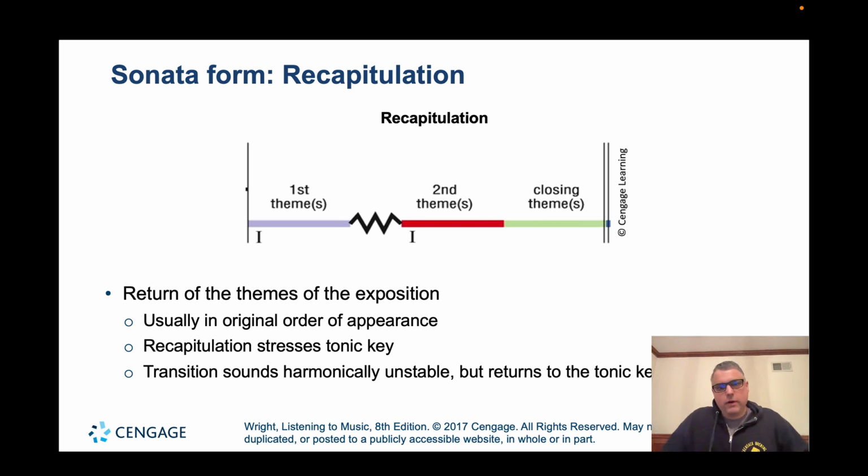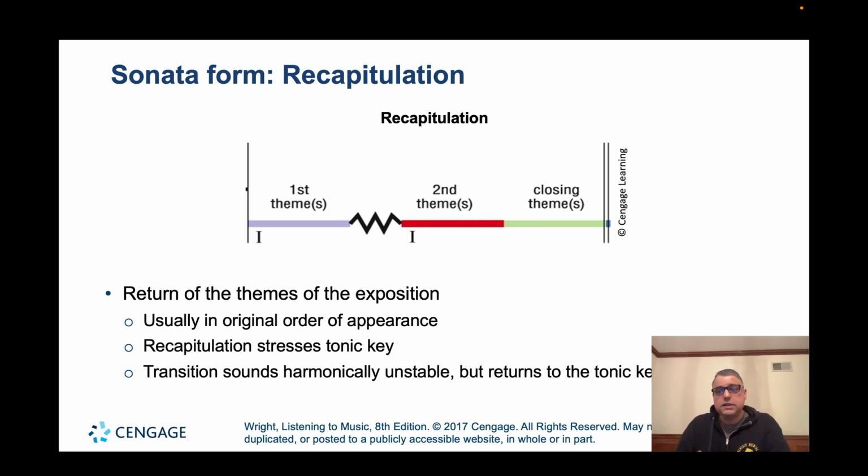So now, after the development section, we come back and we have this recapitulation, this restatement of all the main themes. The first theme is played again in that home key. If we're in the key of C major, we're back to C major again. If we're in the key of E flat major or F minor, we're back in those home keys. And then we have a transition. And then the second theme, which in the exposition was played in the dominant key, is now played in that tonic key.